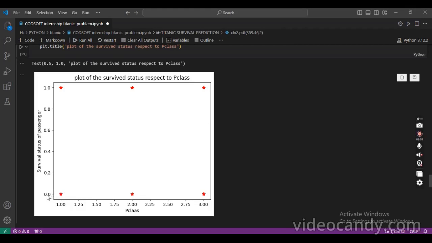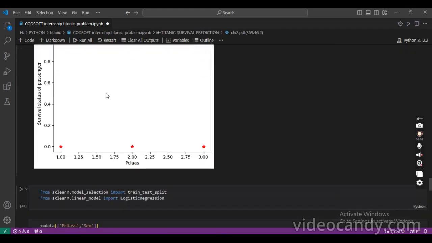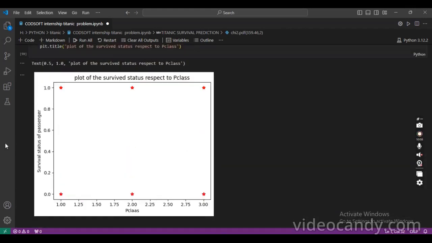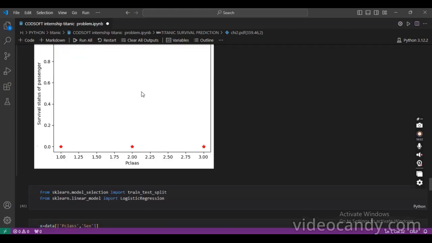Because the dependent variable only takes the values 0 and 1, it is a categorical variable, so we use the logistic regression model.